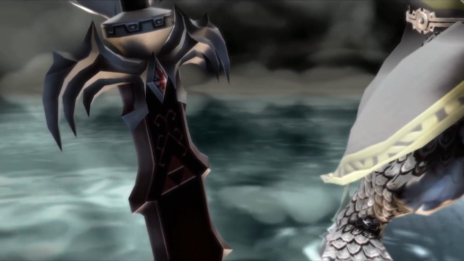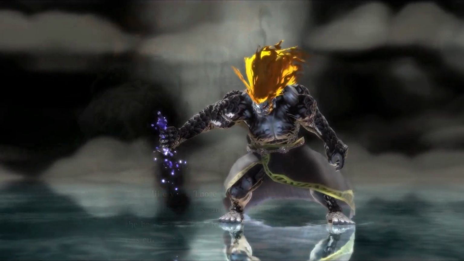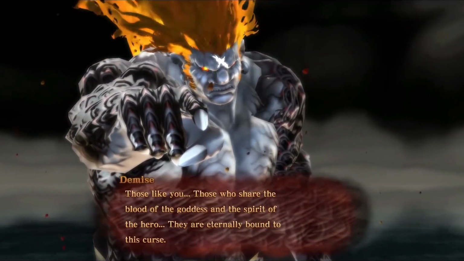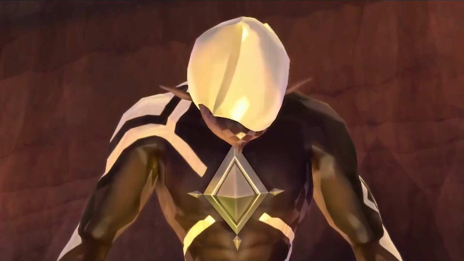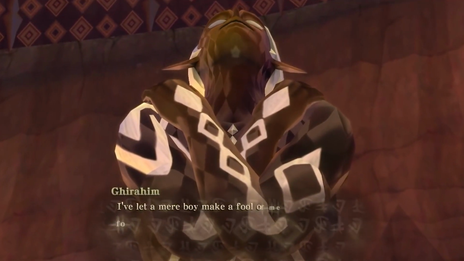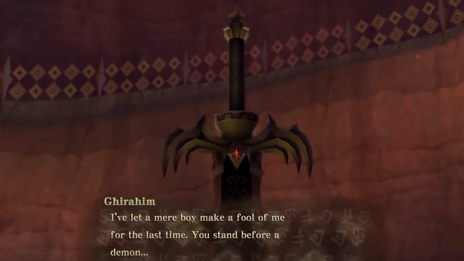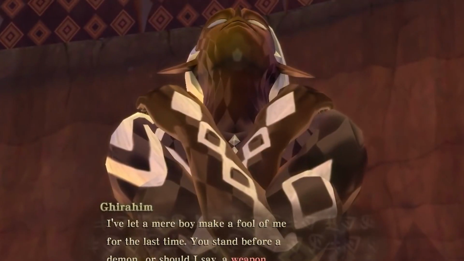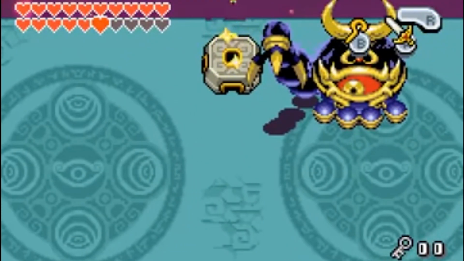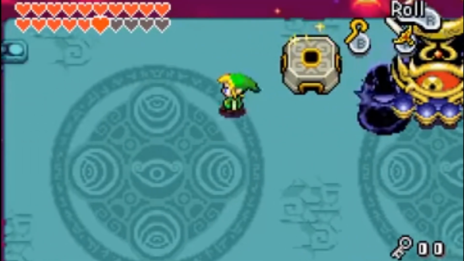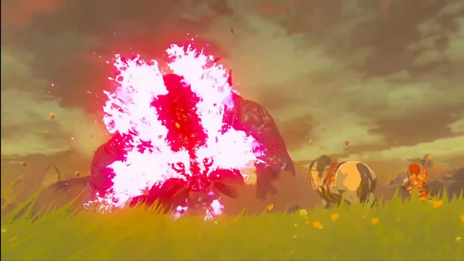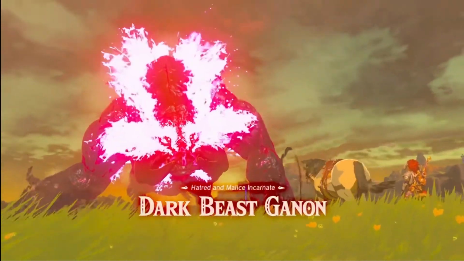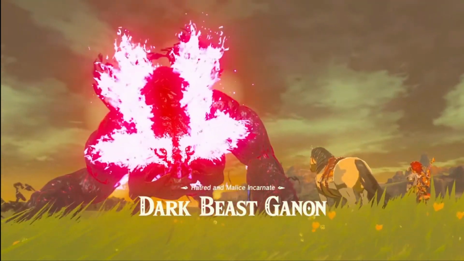If Demise gave Ghirahim his power and sent him away, this would finally explain the curse of the demon tribe, which has most recently and most famously been materialized as Malice in Breath of the Wild. That's right, this theory is implying that Ghirahim, the right-hand man, demon lord, and ultimate tool of Demise, is responsible for carrying out Demise's will of hatred over the entire franchise, and dozens of millennia later has materialized as Malice, the sentient, evil embodiment of Demise's malicious hatred.